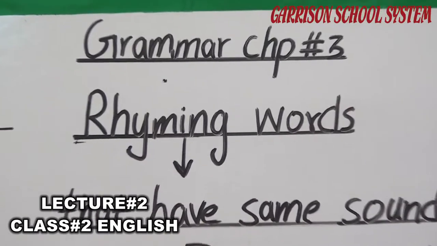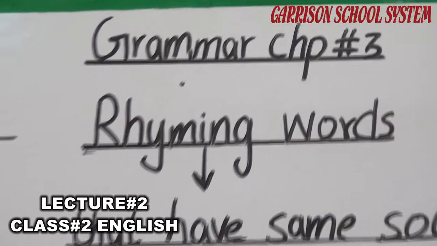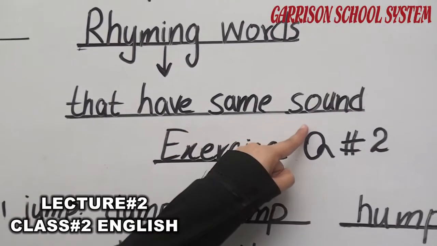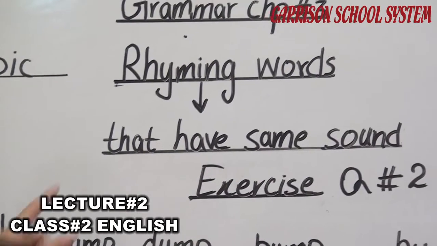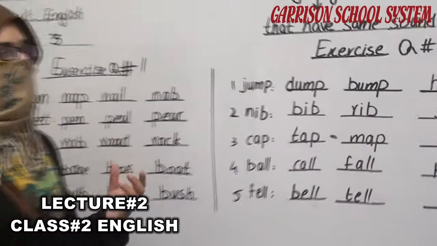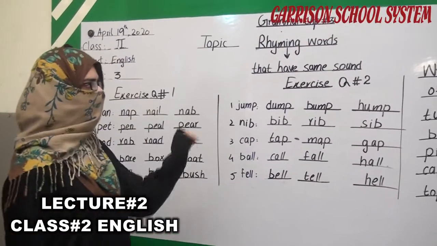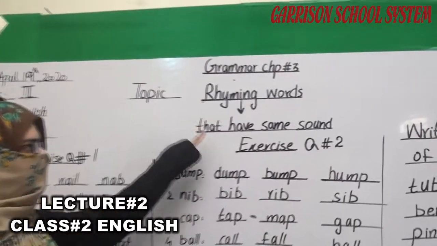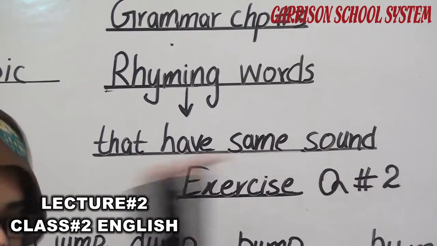Do you have any concept about rhyming words? Rhyming words are those words that have the same sound. Words that have the same sound, which give you the same feel, are called rhyming words. Again, recalling the definition, rhyming words are those words that have the same sound.